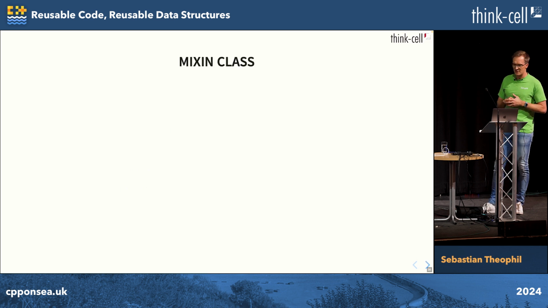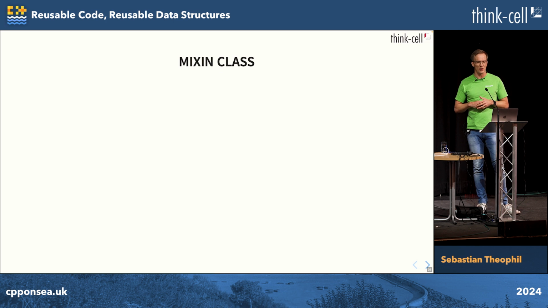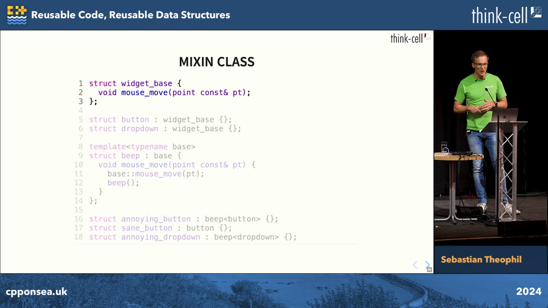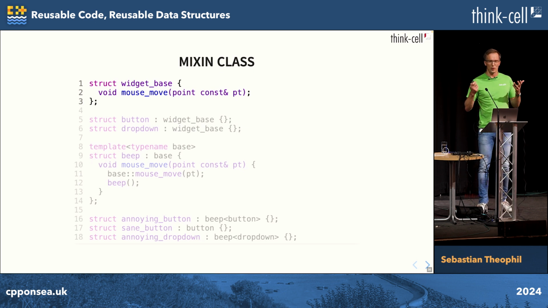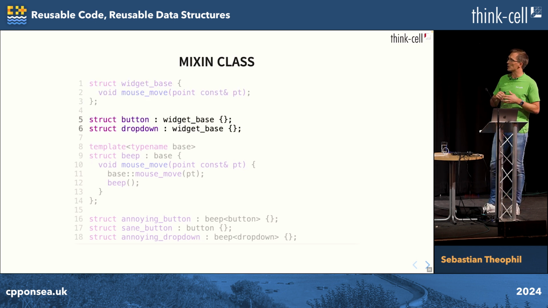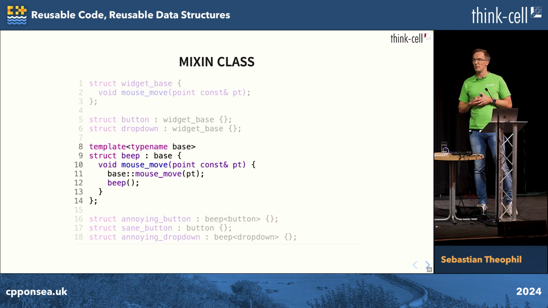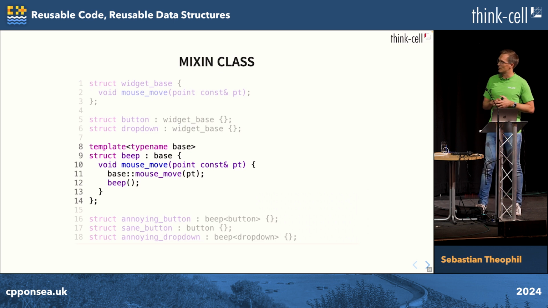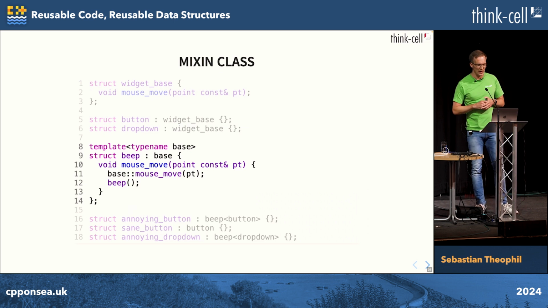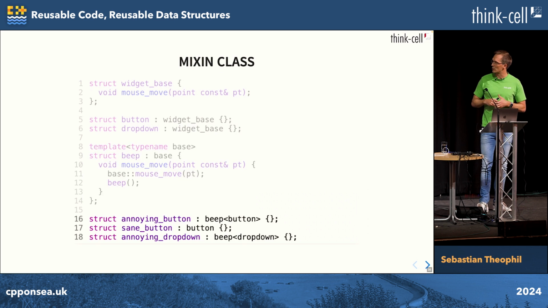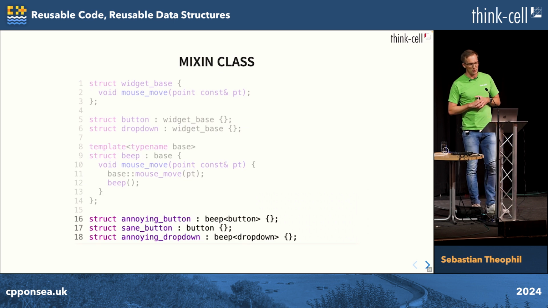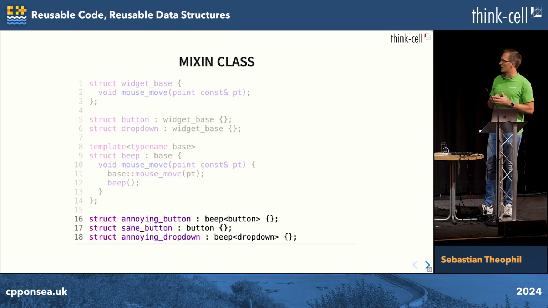Now, when you have templated base and templated derived classes, you can also have something in the middle, mixin classes, of course. With them, we often add behavior to otherwise completely unrelated or relatively unrelated types. So let's say we have some UI widget that has a mouse move method. We have different UI widgets that derive from that, buttons, drop downs, whatever. And then we have a very useful mixin class, beep, that makes your computer beep whenever you move the mouse. So that's something everybody wants, and that we can now add to different widgets to make them extra annoying, even though they have otherwise little in common.